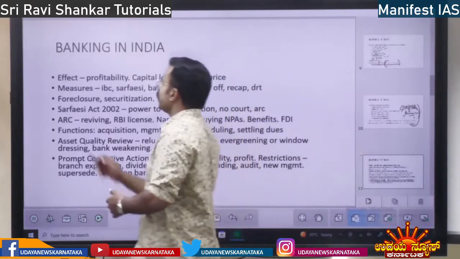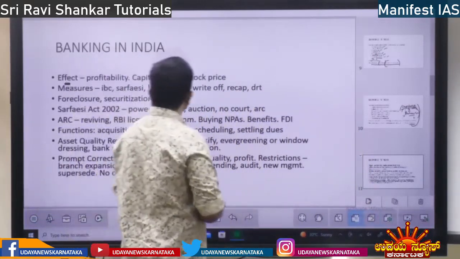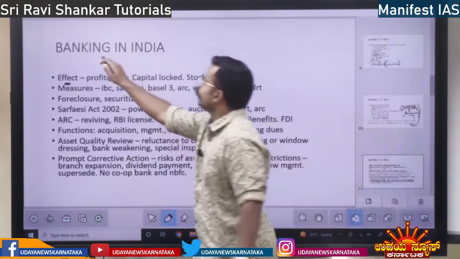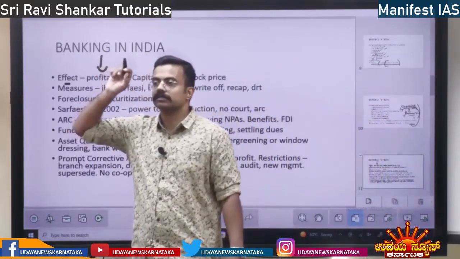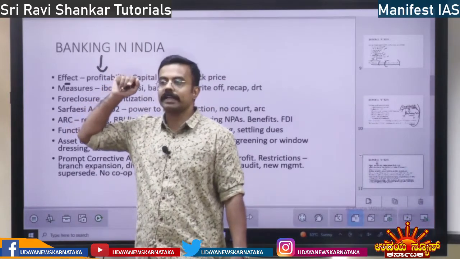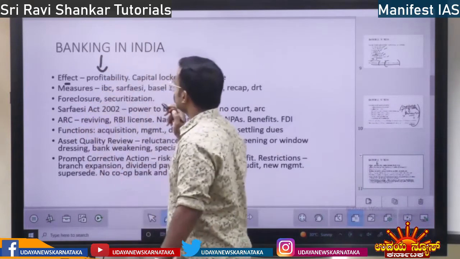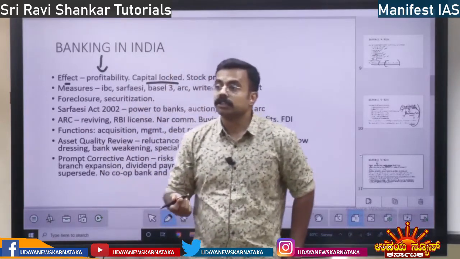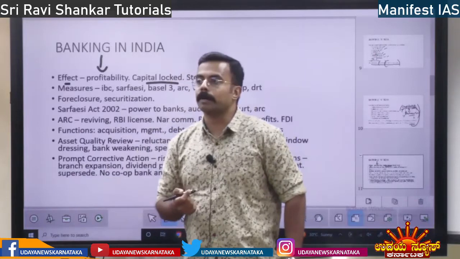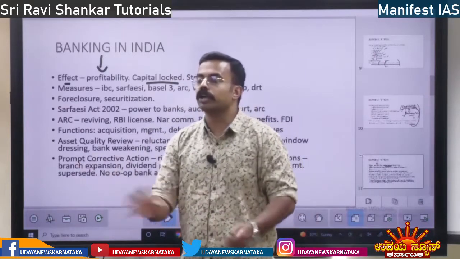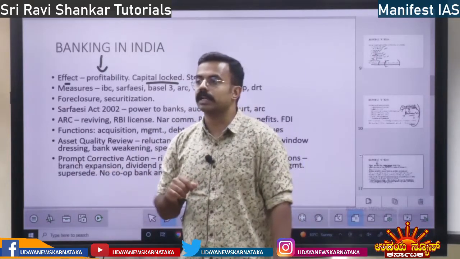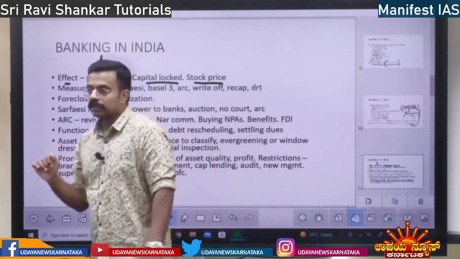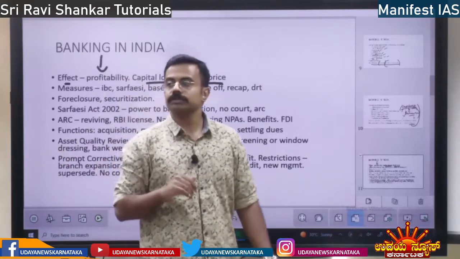Next, what is the effect of that? What is the effect? One is, because of substandard assets, the profit of the bank reduces. The bank's profit will reduce. That is one thing. The second thing is, capital gets locked. You give money to some ineligible person, that capital is locked. You cannot use it for any beneficial purpose, right? That is one thing. Next, stock price. The stock price of the banks will reduce.